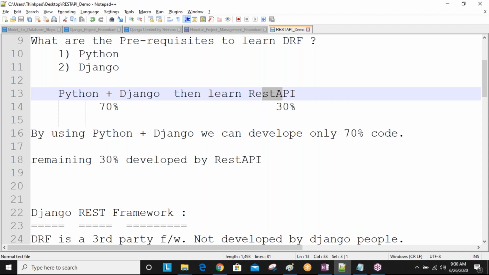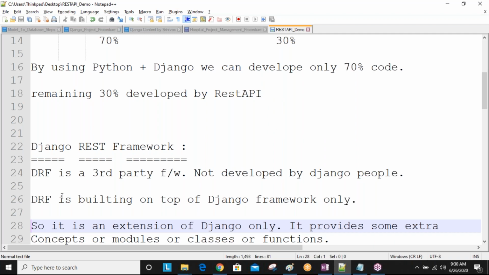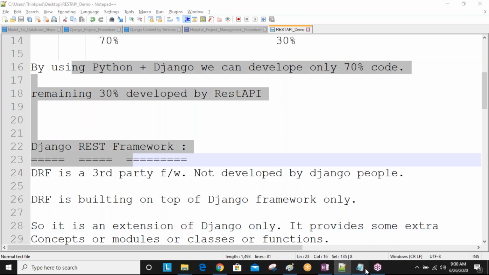Using Django, you can develop those Amazon and Flipkart sites effectively, more beautifully. But when you develop REST API also, that full-fledged project becomes like a 100% good product. That is the process. Are you getting this one? Yeah. So all these documents I'll share slowly after 1 or 2 days. I'm maintaining the PDF files and the text files, everything. So you're going to get all of it. When you read day to day, you will understand more beautifully, no problem.